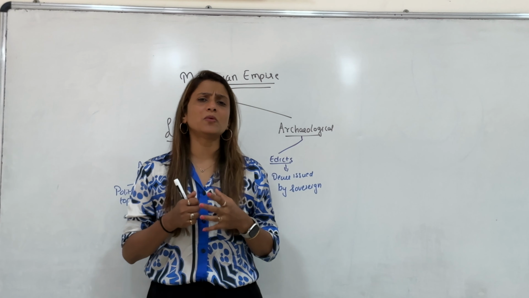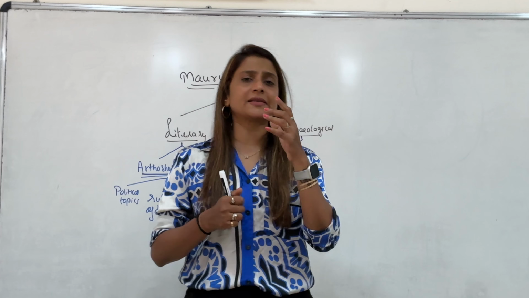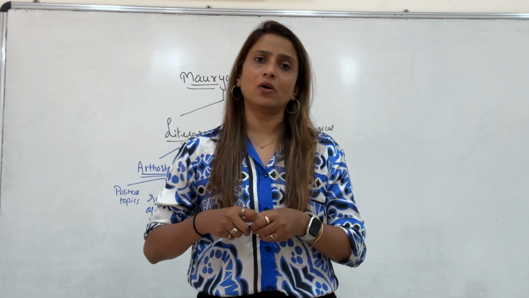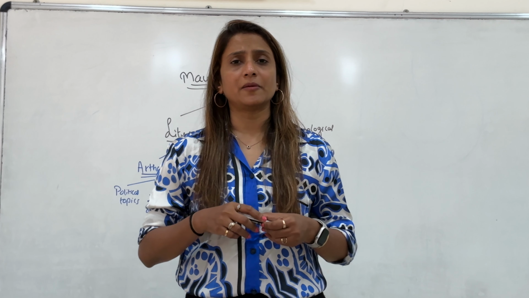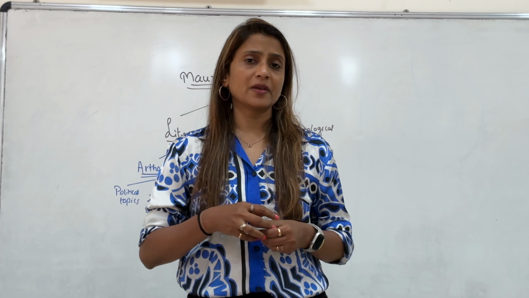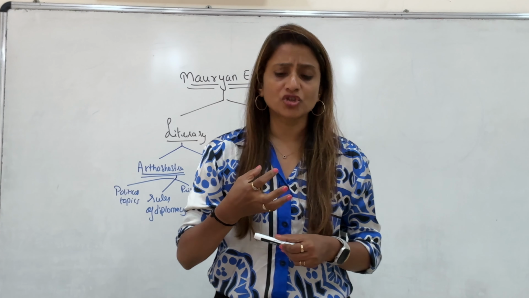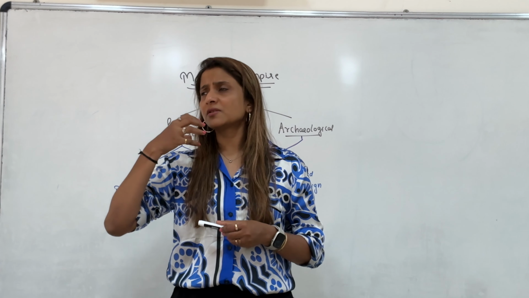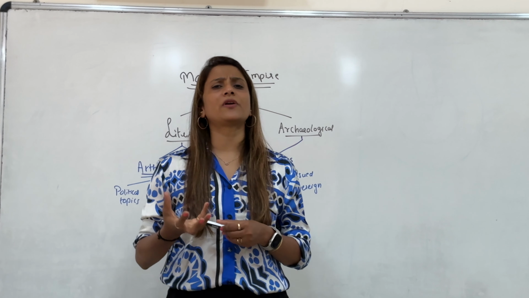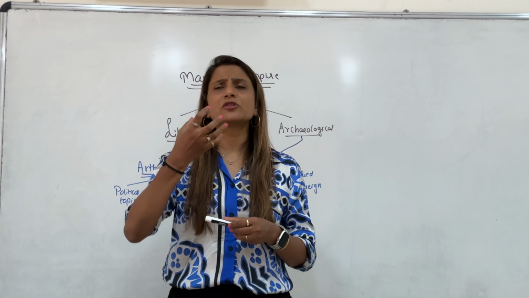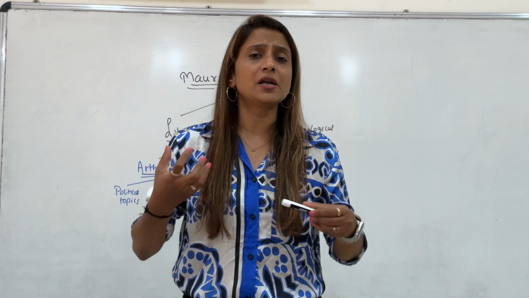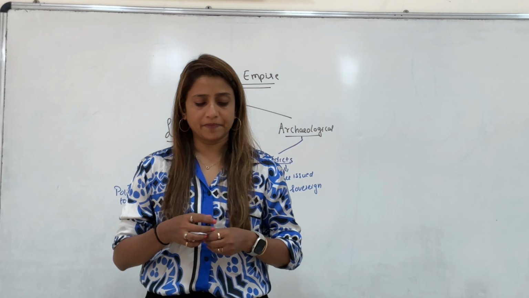Ashoka had conquered almost all the places of India at that time except for one place, Kalinga. Ashoka declared war on Kalinga also. He won over Kalinga. Kalinga is basically modern day Orissa. But the death, destruction, the sufferings, the bloodshed he saw during the war of Kalinga had so much of an impact on Ashoka that he changed. He became a completely changed person after the war of Kalinga.